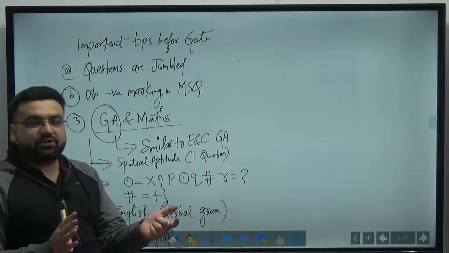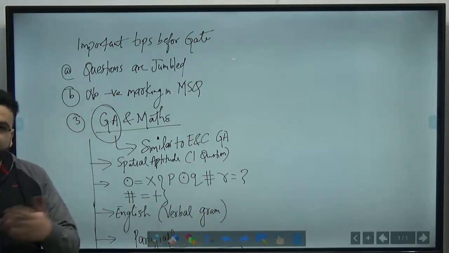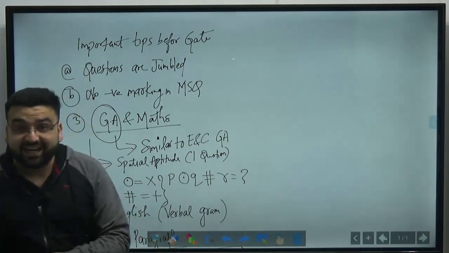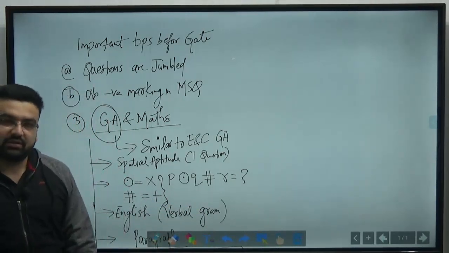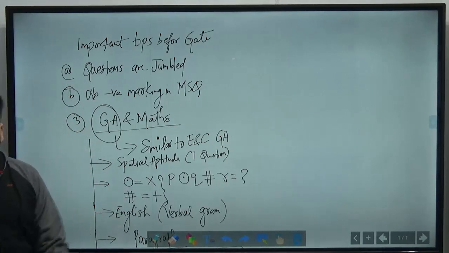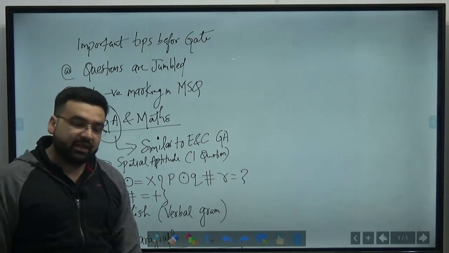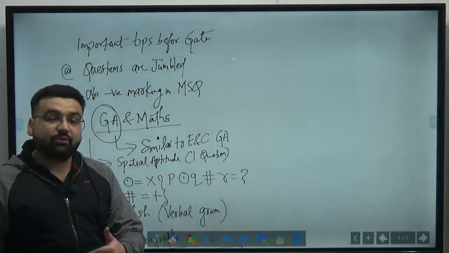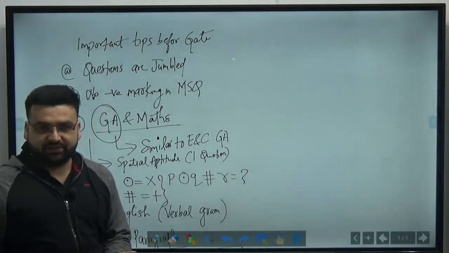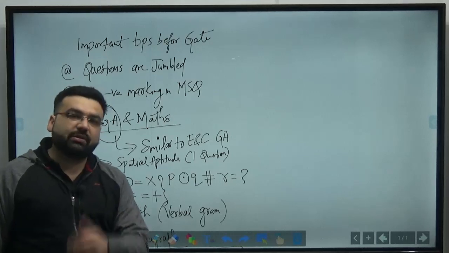You might get the first question of 2 marks, you might get the first question of 1 mark, the first question can be NAT type, the first question can be anything. So there is no proper sequence; starting some questions will be NAT type, some will be of 1 mark or 2 marks or whatever it is, right? You will be getting any type of question.